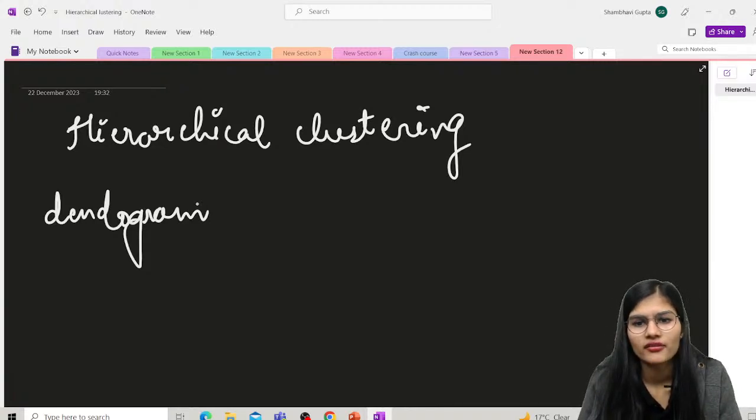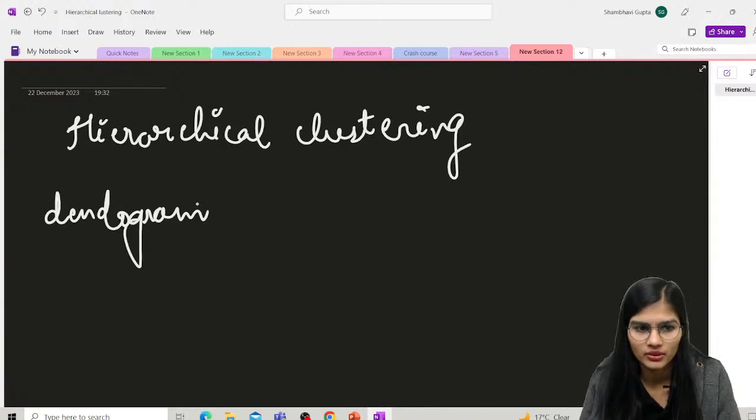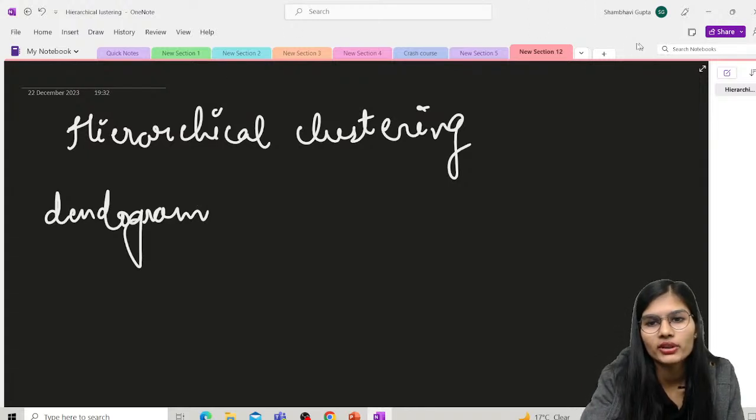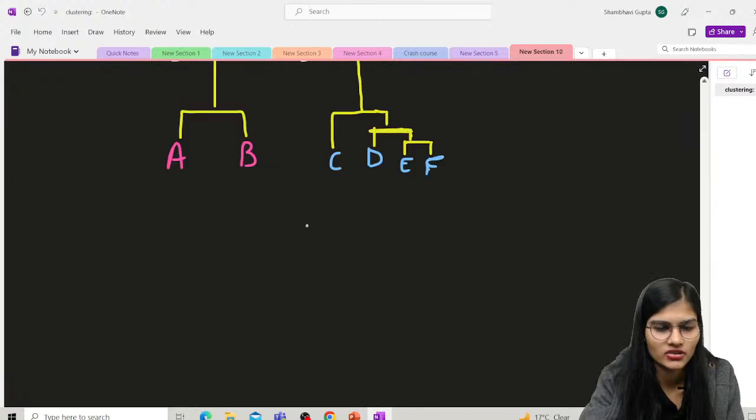So whatever unlabeled data we have, we try to form it into clusters in the format of a tree, and this tree shaped structure is known as a dendrogram. We made a dendrogram in the last class also.